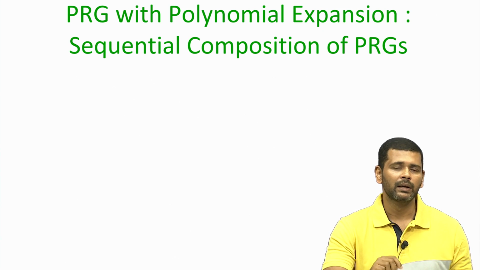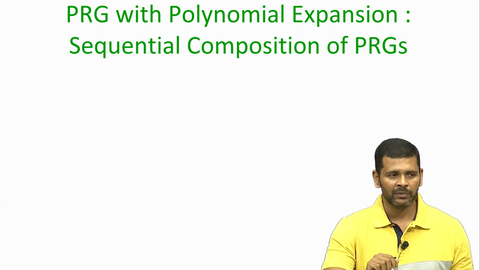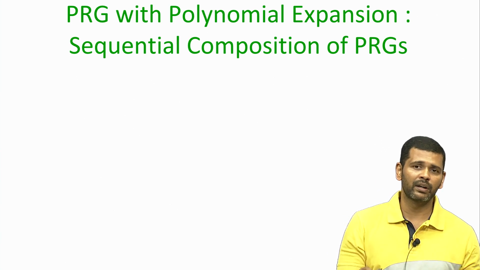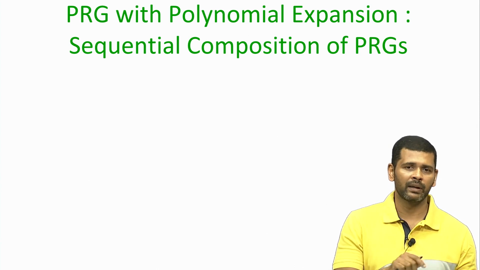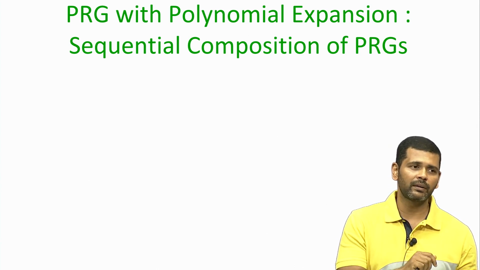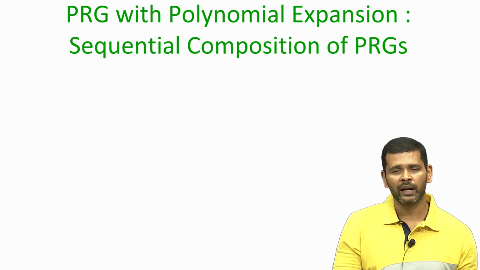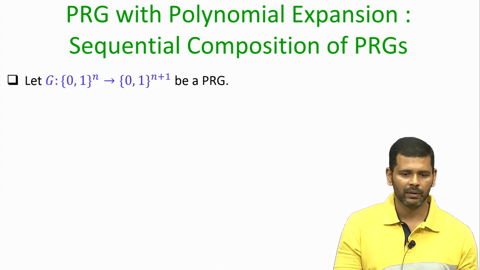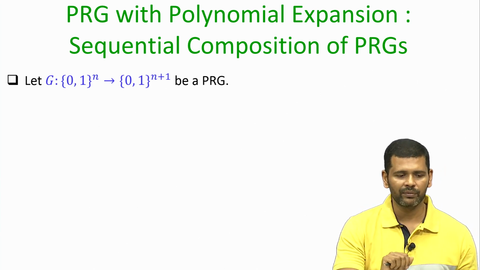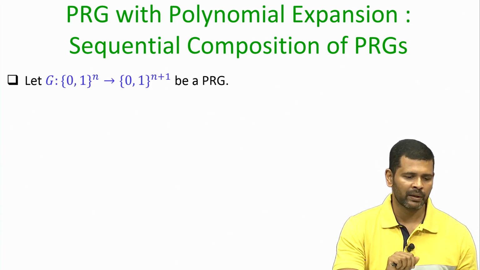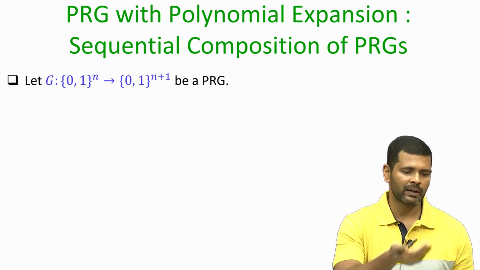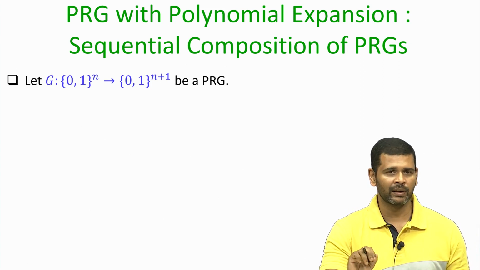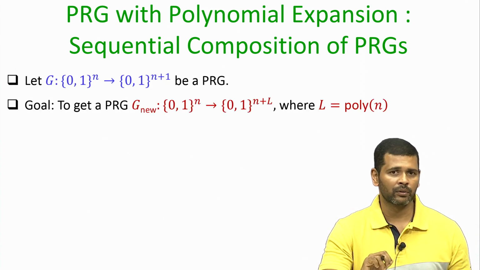This will be done by a sequential composition of pseudo random generators, where we execute several instances of the pseudo random generator that we constructed in the last slide, polynomially many times in sequence, one after the other. This is different from the polynomial composition of pseudo random generators which we saw in one of our earlier lectures. In this construction we are assuming that we are given a pseudo random generator which takes an n bit seed, a uniformly random n bit input, and gives an output of length n plus 1. For example, you can take the construction G to be the same one that we constructed in the last slide using the one way function and hardcore predicate.